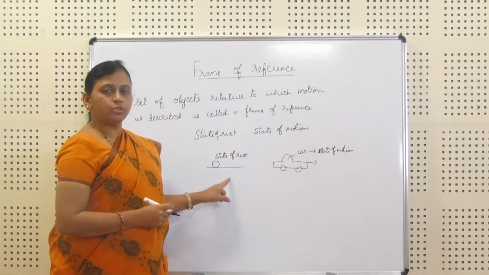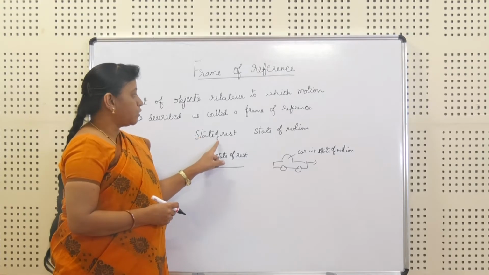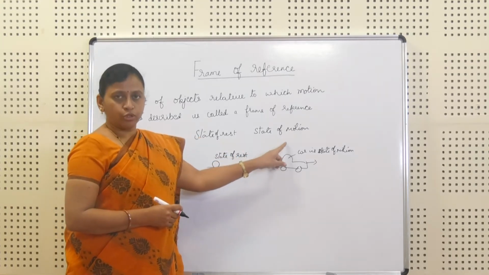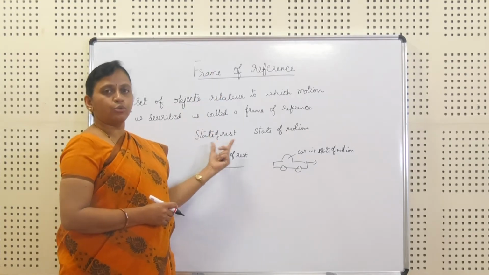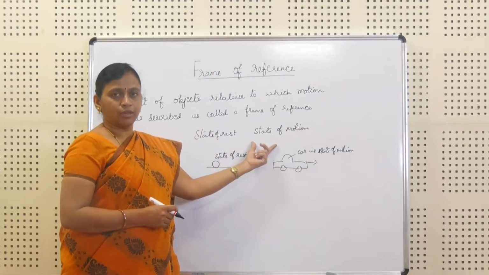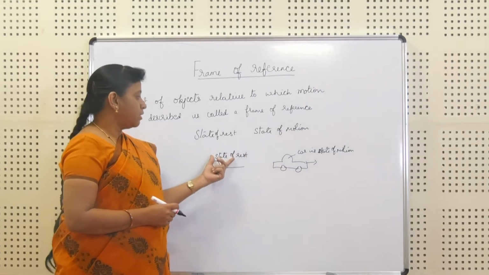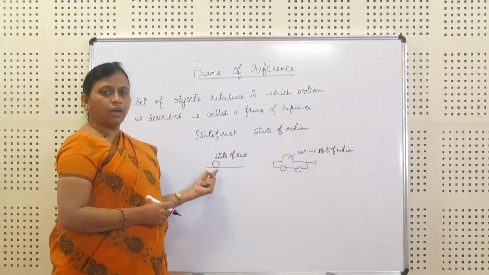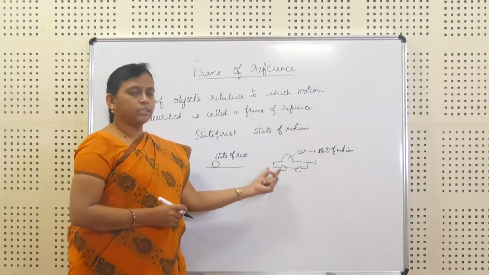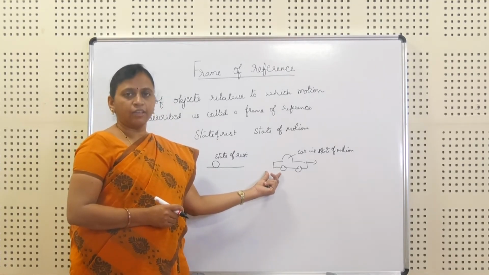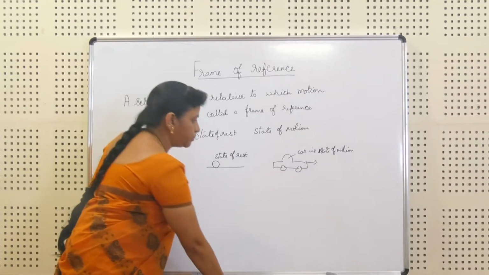Now we have understood the concept of state of rest and state of motion. Before we go to the frame of reference, these two topics are very important. State of rest is when a particle or an object is not having any motion. Here the body or object is under motion.